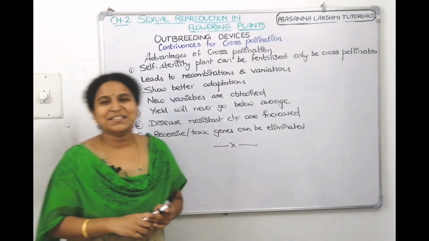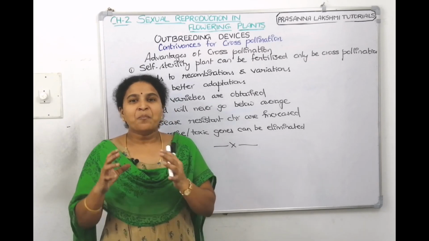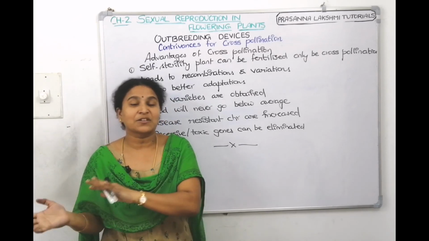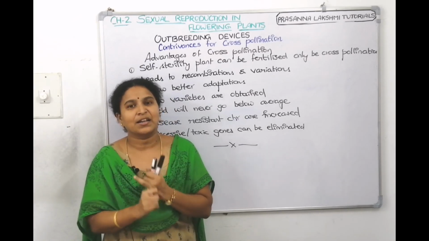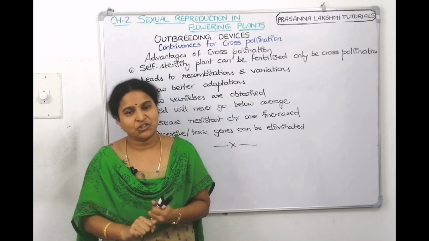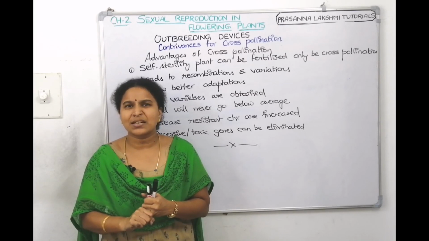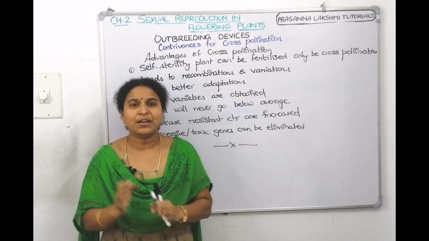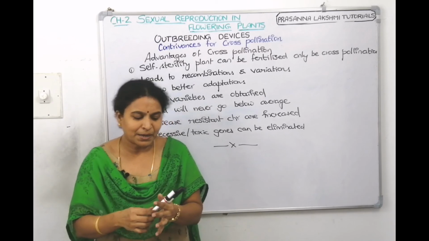So, the disadvantages of cross-pollination: pollen grain number should be large because they are traveling. That is one disadvantage. Another disadvantage is we need agents for pollination. And the third disadvantage is it's a hit or miss affair. Since it is traveling, it might go and fall or it might miss also.